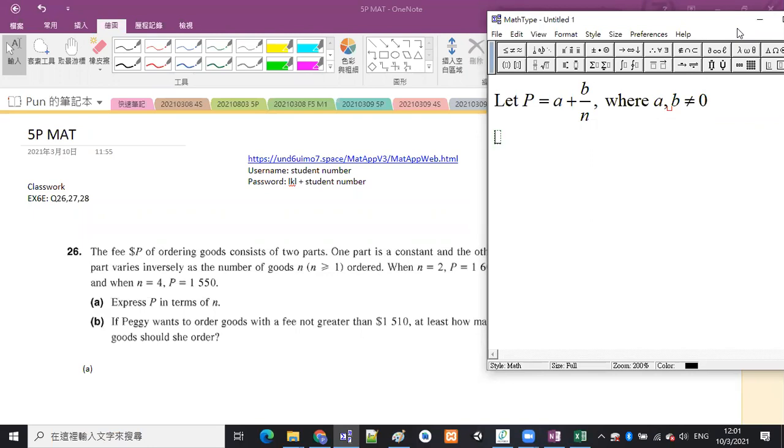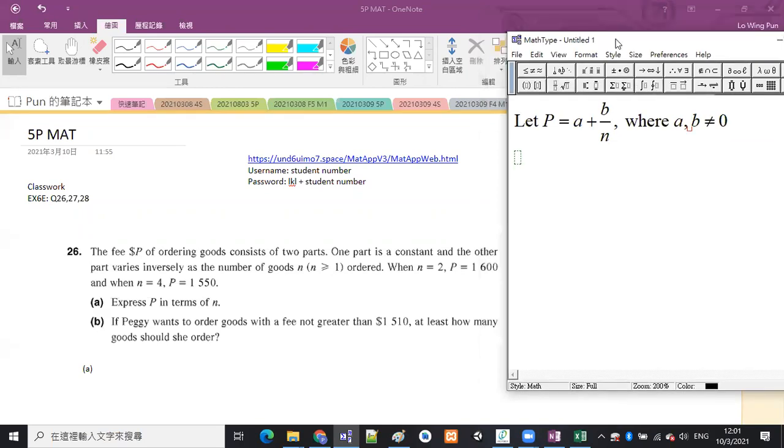Okay, and then we try to find 2 pairs of numbers that can lead us to set up equation 1 and equation 2. So from the next sentence, we see that when N is equal to 2, P is 1,600. So we just put N equals 2, P equals 1,600 into our equation. So 1,600 is equal to A plus B over 2.